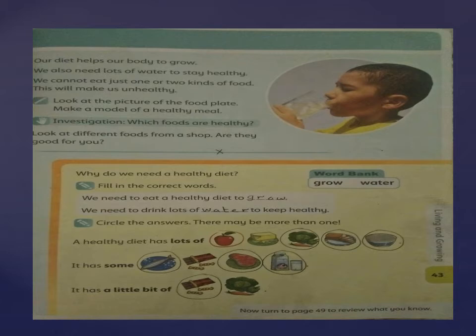Okay, then we have a circling part. Circle the answers. There may be more than one. Yes class, that is very interesting. We have discussed these all in page 42. Number 1, a healthy diet has lots of, yes, fruits and vegetables and cereals. We have to circle apple. We don't have to circle cheese because you know that it has fats in it, and we just have to take a little portion of cheese.